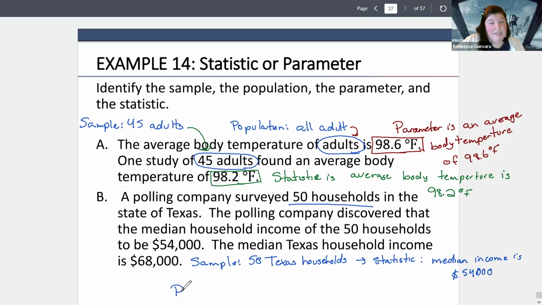And then the next part, the median Texas household income. So I didn't put a number of how many households we're looking at. So I said median Texas household income. So that's all Texas households. So that means the data that we get here has to be a parameter. And what my parameter says is the median income is going to be $58,000.